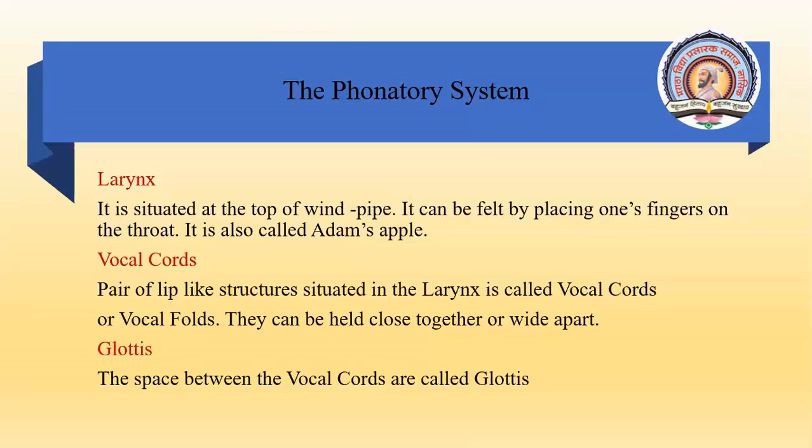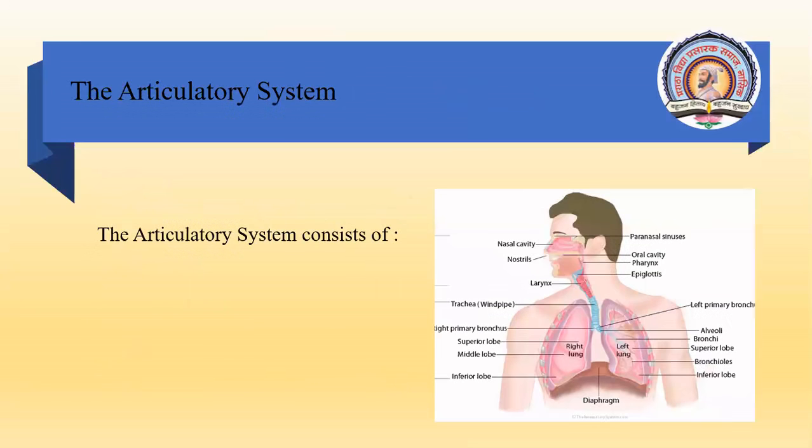And the air comes out through the vocal cords. There's a space between the vocal cords, and the air comes out through that space, and that space is called glottis. Now, in this picture, what happened? The respiratory system, that is the lungs and the windpipe, is over. Next, I told you it is the articulatory system. The articulatory system is comparatively smaller. You have only the larynx, and within the larynx, you have vocal cords and the glottis. So it is a smaller portion.